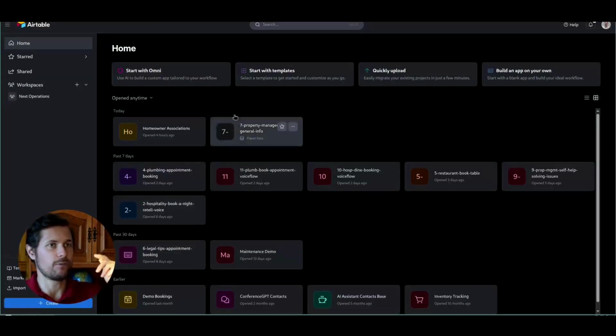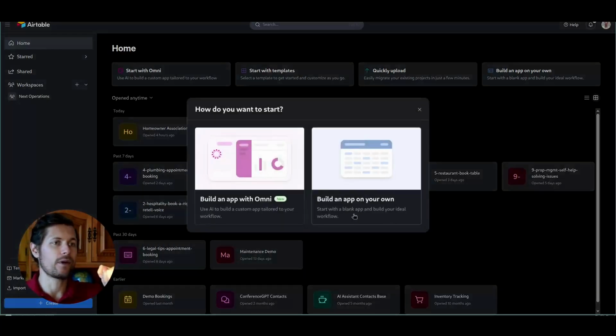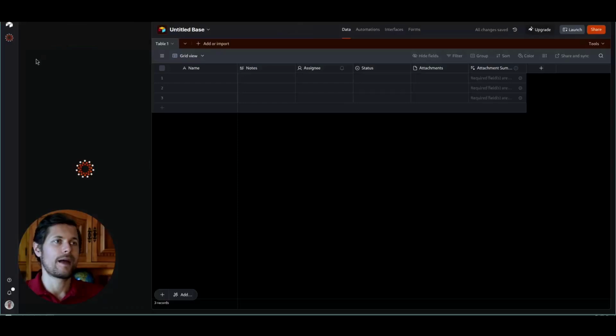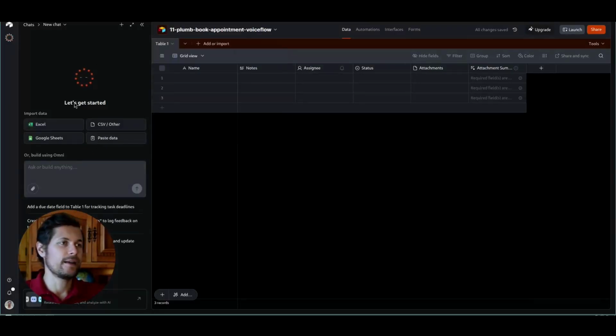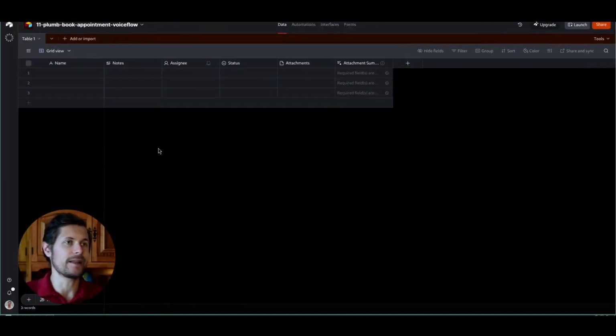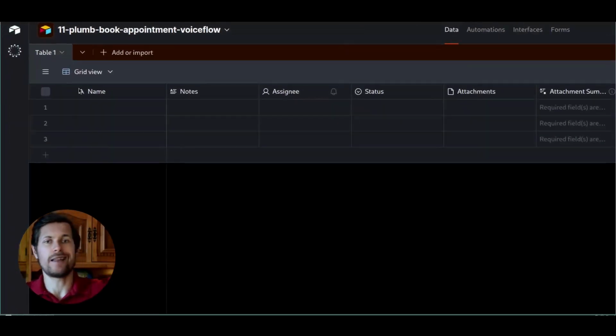Now, this is the dashboard, and we will click on create, and here we will build an app on our own. And this is how it looks. Here I can set a name for it, and then here on the left, it has an AI agent that we'll ignore for a second. We will use it a bit, and you see it looks very much like Google Sheets.